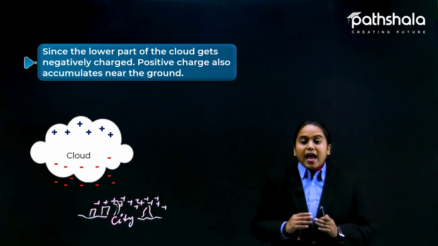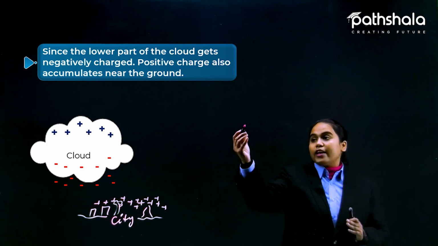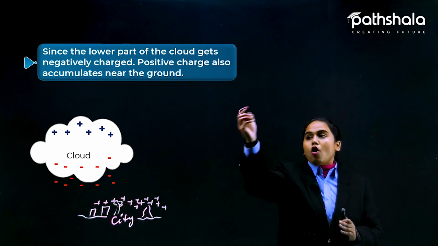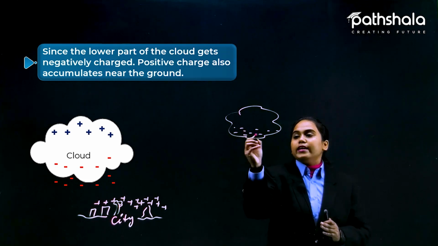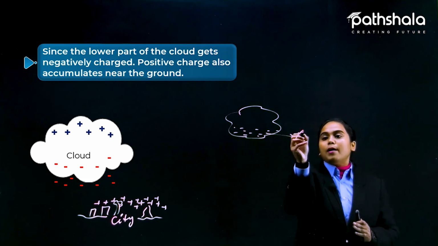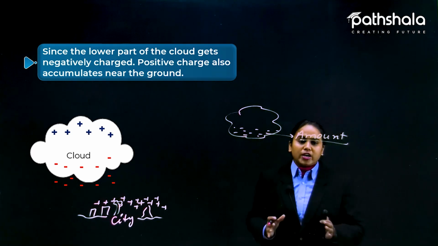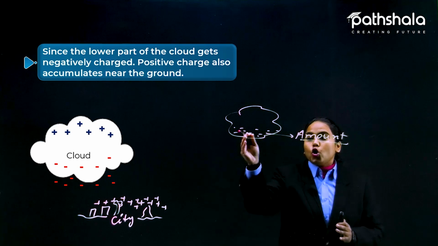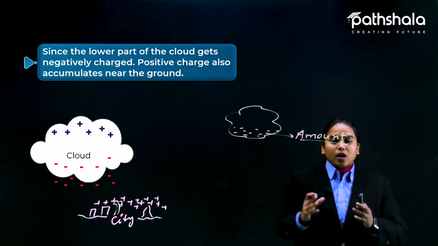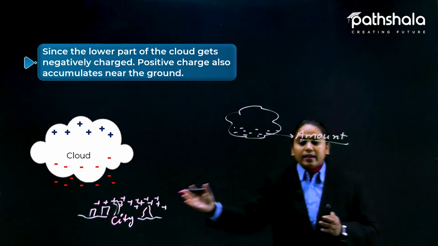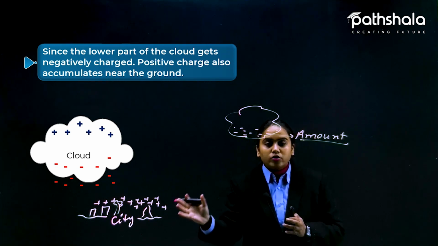Fine. And now what is happening here, dear students, is that the negative charge accumulating on the cloud builds up, and a lot of charged particles come. Fine. So these charged particles cannot be held by the cloud now. Okay, and there is a pull by positivity also, as positive charged particles have also developed here.